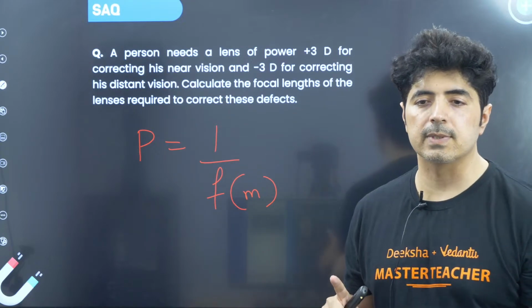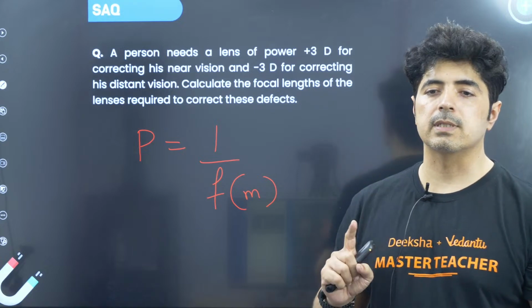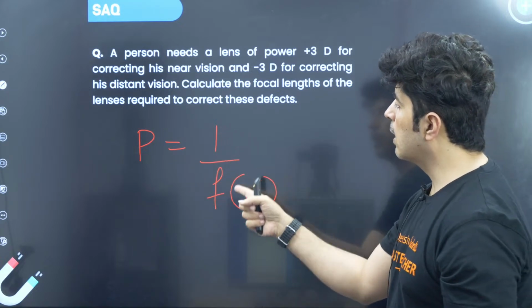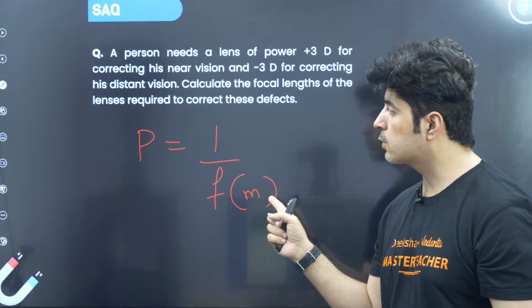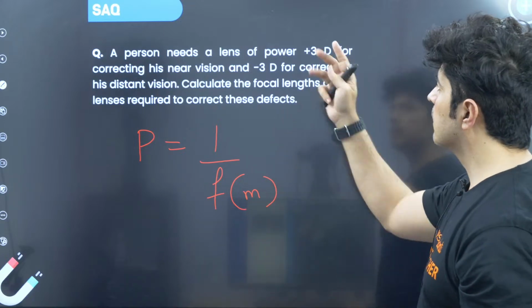Please do not make this mistake. Okay. So power is equal to 1 by focal length. Focal length has to be in meter. But here the power is given to you.